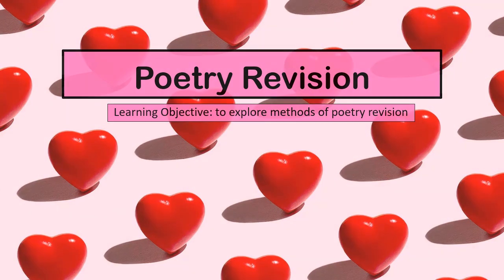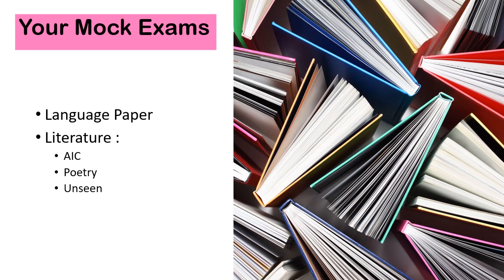So just going over your mock exams that are coming up, and then obviously your final exams. You get 2 GCSEs for English, a language and a literature. There are 2 language papers, paper 1 and paper 2, and there are 2 literature papers, paper 1 and paper 2. Now the poetry section, which is from your love and relationships cluster, is in paper 2 for literature. So you'll do your Inspector Calls first. When you've done 45 minutes on your Inspector Calls, you'll move to your poetry and you'll do about 45-50 minutes on your poetry.